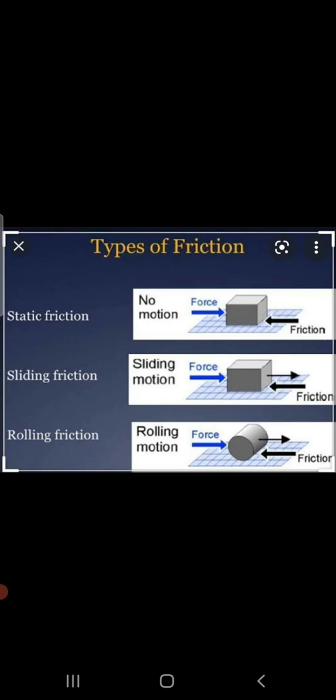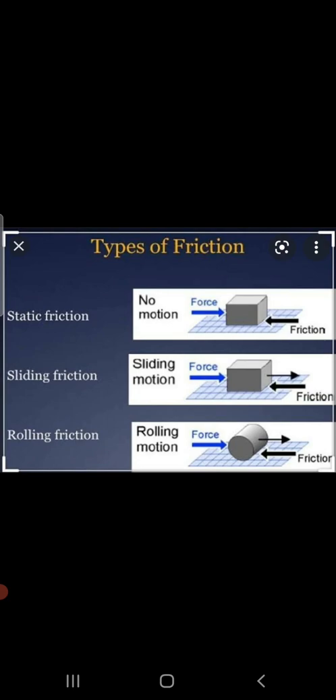The second type of friction, that is sliding friction, can be defined as the force of friction acting between two bodies when they slide on one another with a uniform speed. An example of sliding friction is skiing, where the ski slides over the ice. When an object starts sliding, the contact points on its surface do not get enough time to lock into the contact points on the floor. So sliding friction is slightly smaller than static friction.